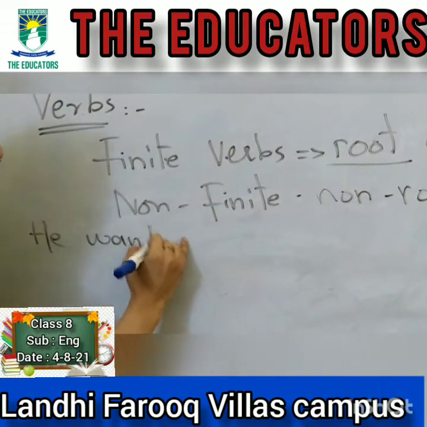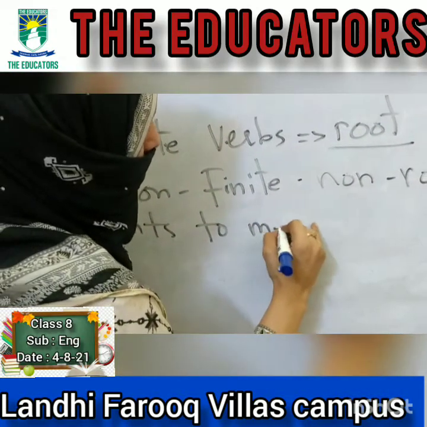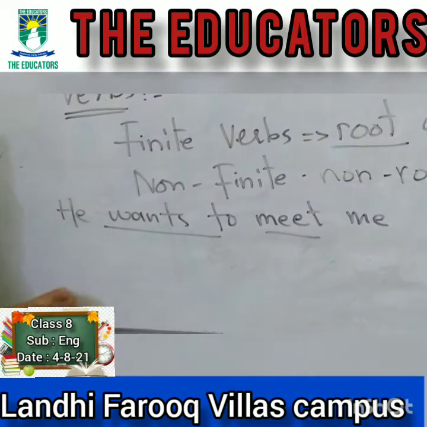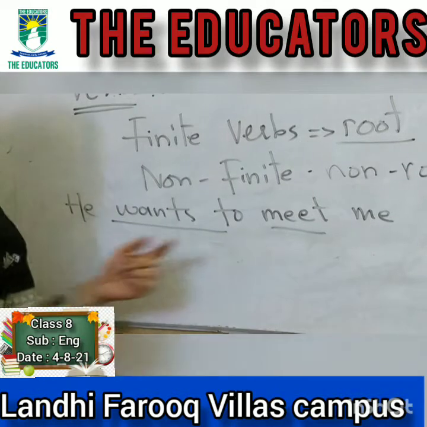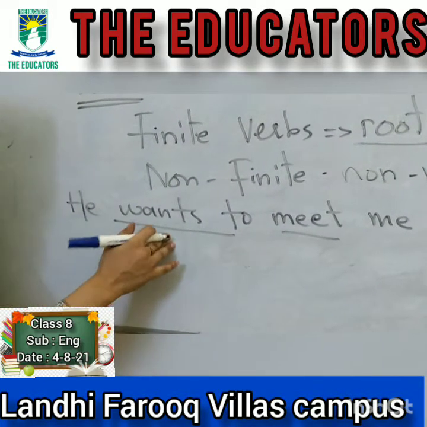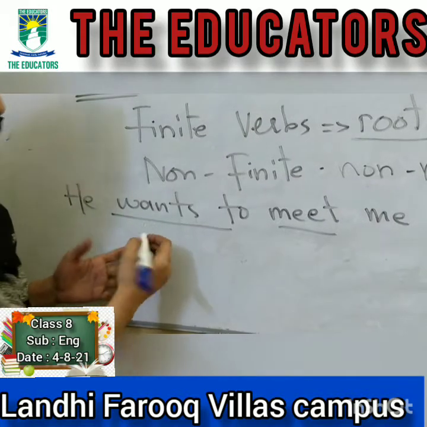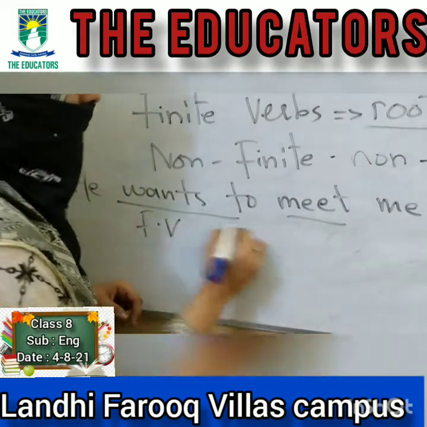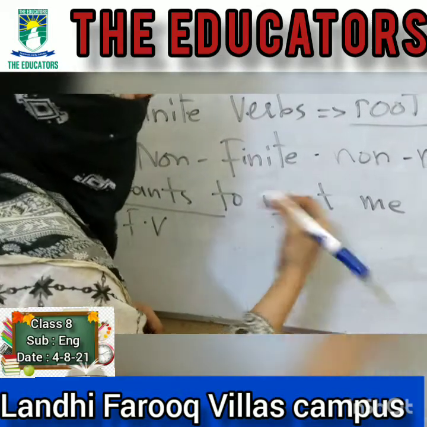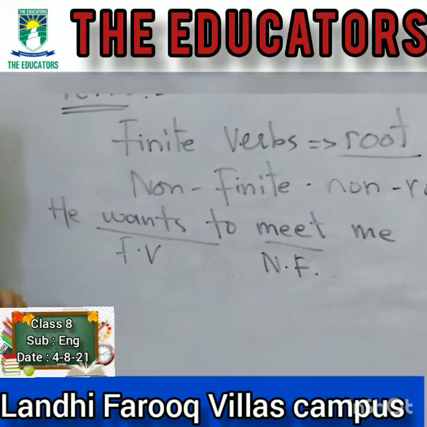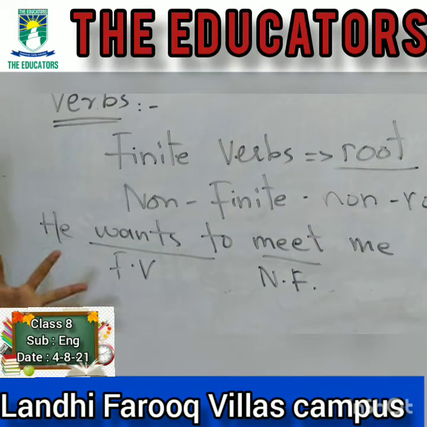He wants to meet me. Here in this sentence we can see there are two verbs, wants and meet. But the basic verb, the root action performed in this sentence, is wants: his want or his desire to meet. So this is a finite verb, whereas to meet is the non-finite verb. Now we should learn what a finite verb and a non-finite verb are.